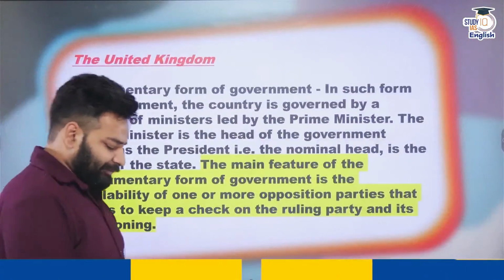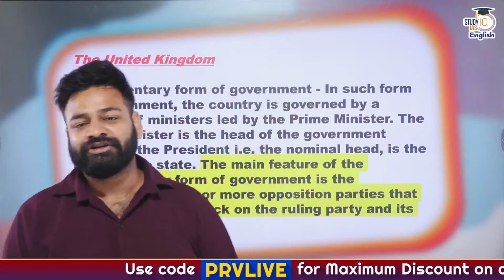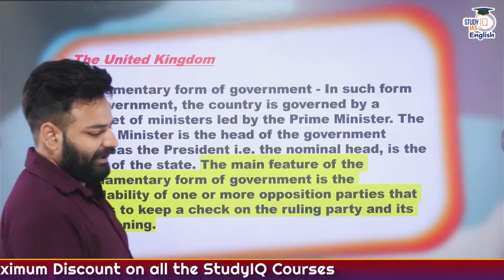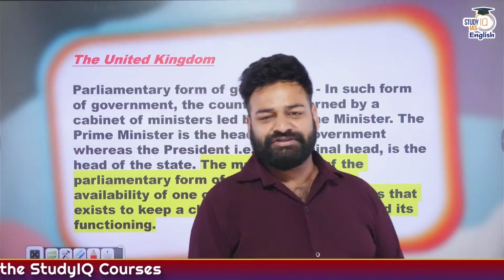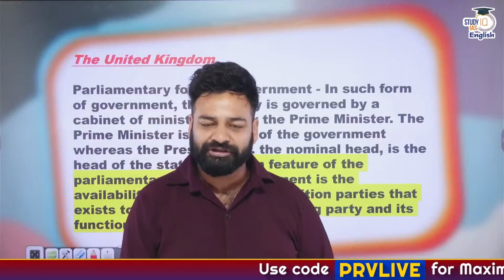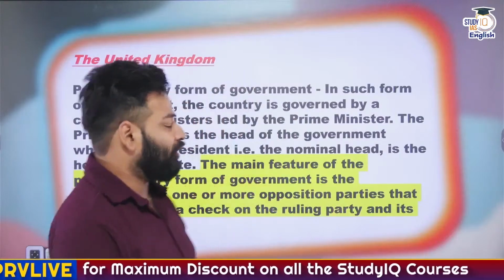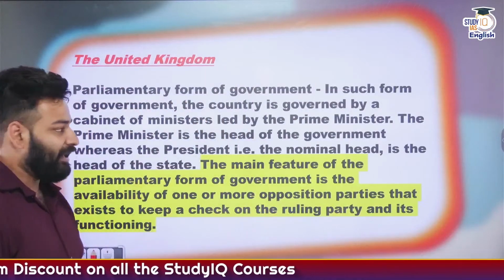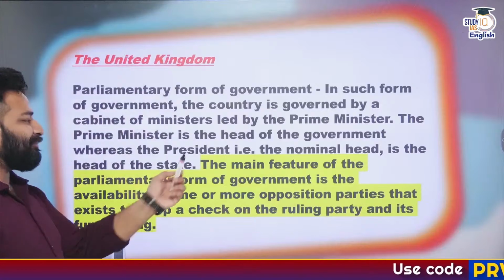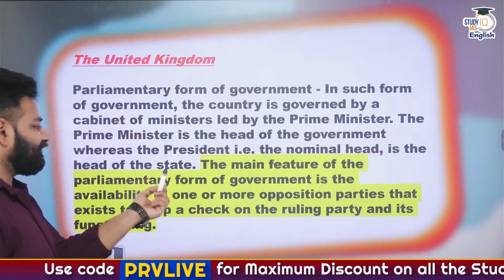Next thing, the United Kingdom. When we talk about what are the things we have adopted from the country of England or the whole of the United Kingdom. So the first thing, that is the parliamentary form of government, as we were discussing in the salient features chapter as well, that is the very first chapter. In that we discussed the prime ministerial form of government, or Westminster form of government, or cabinet form of government. We have adopted it from the country of England. Now, the prime minister is the head of the government, whereas the president is the nominal head, that is the de jure head, and president is considered as the head of the state.